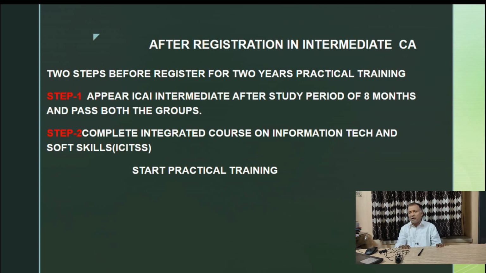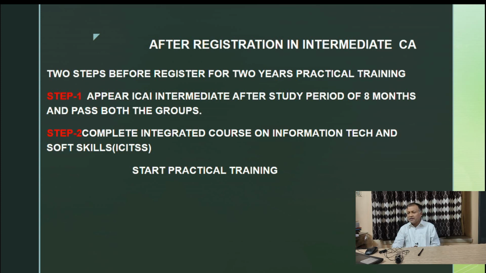Then let us come to after registration of the intermediate. 2 steps are to be followed before registering for 2 years of practical training.